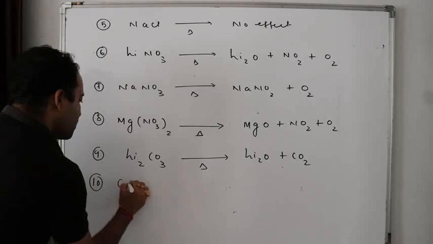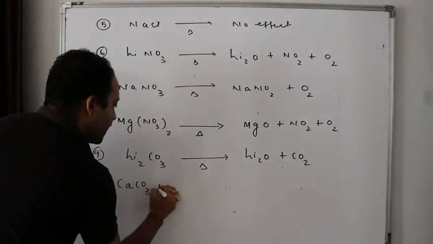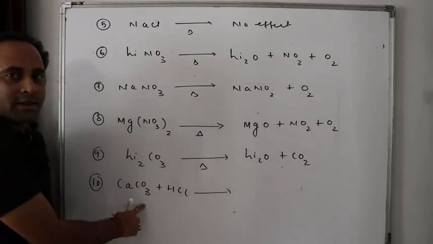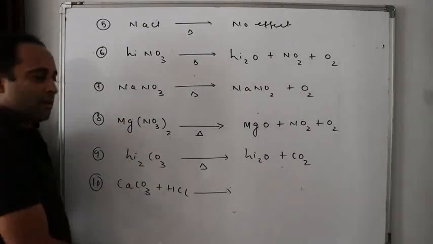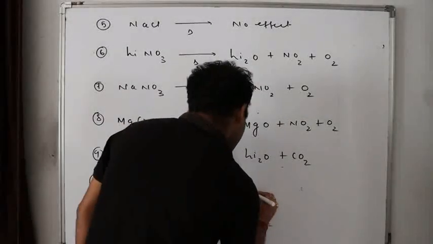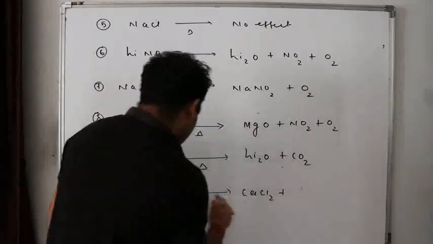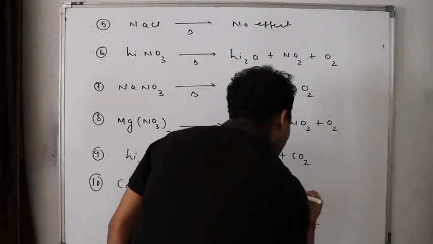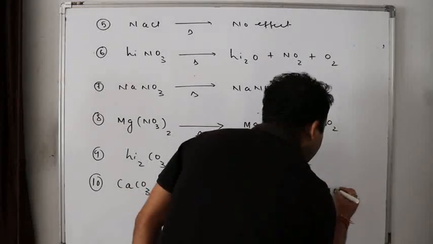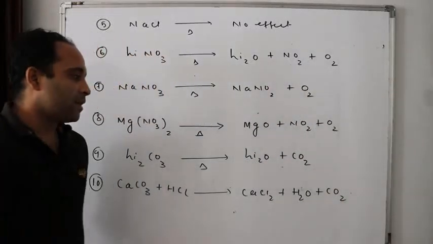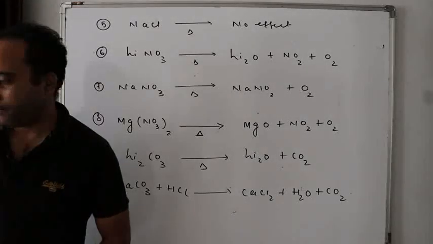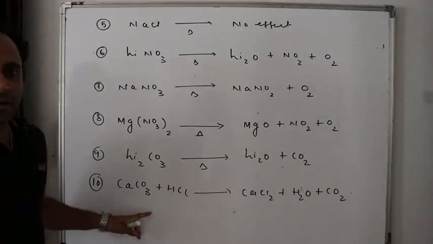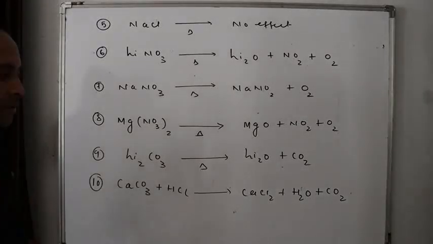10. Calcium carbonate plus HCl. What will I get? Calcium chloride plus water plus carbon dioxide. Done. Can I rub the board? Did you write it? Next.